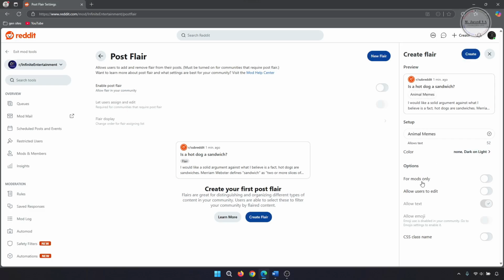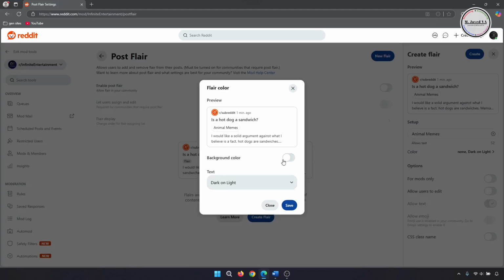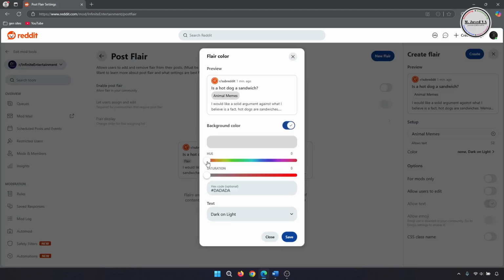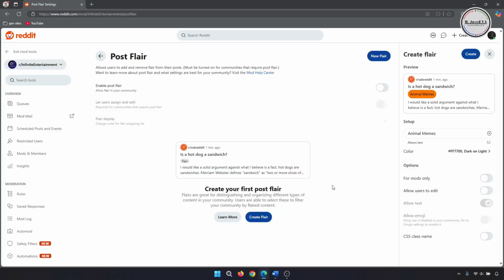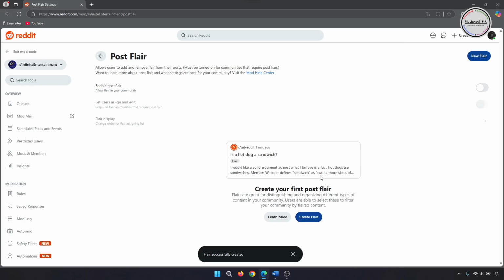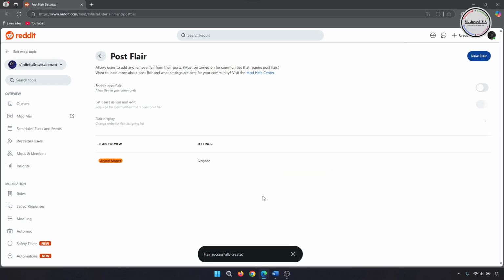And you can make it available for mods only, or you can allow users to edit it. Now you can change its color too if you want. Then click on Create to create your first post flare. And here you can see that it's been created, and you can create more if you want.